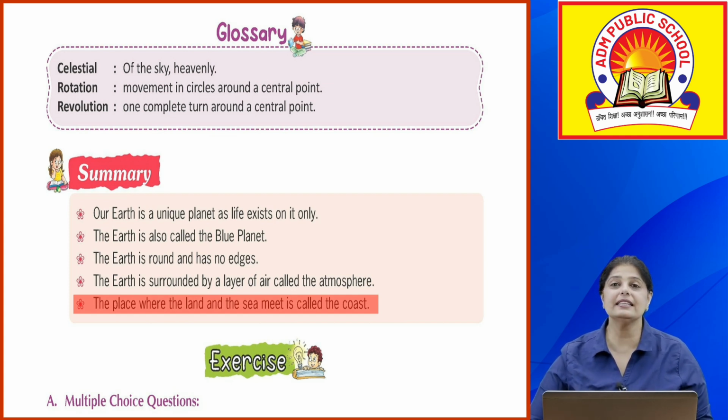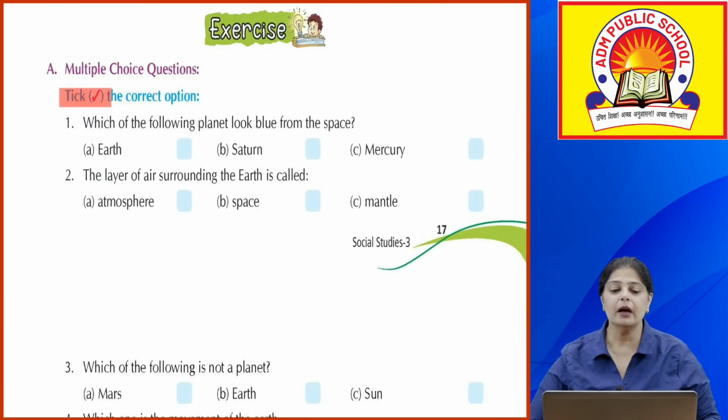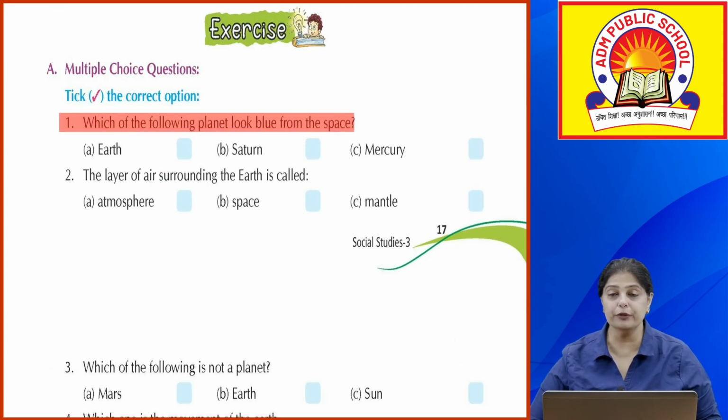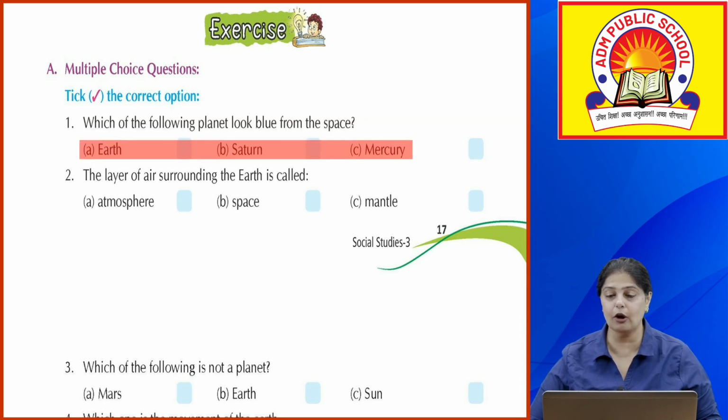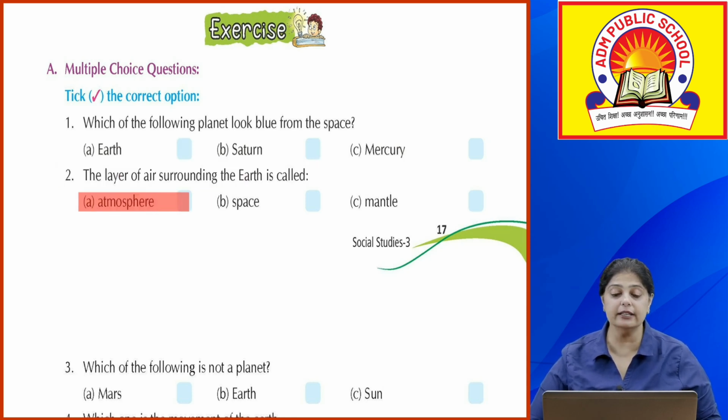Alright, now let's see how much you followed the chapter. Let's do the exercises quickly. Okay, take the correct option. Which of the following planet looks blue from the space? Earth, Saturn or Mercury? It is our Mother Earth. The layer of air surrounding the Earth is called atmosphere.